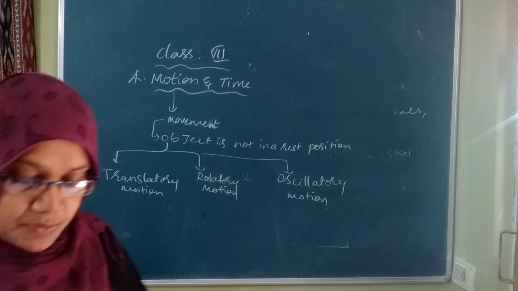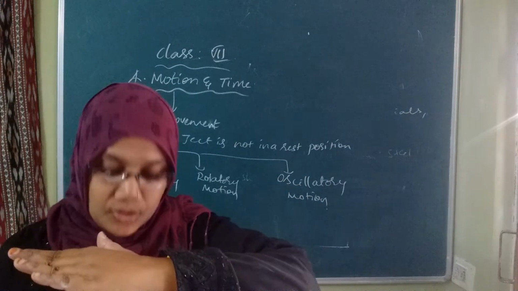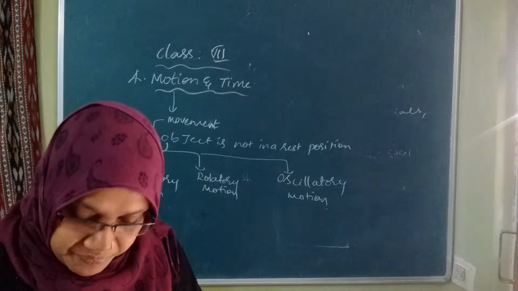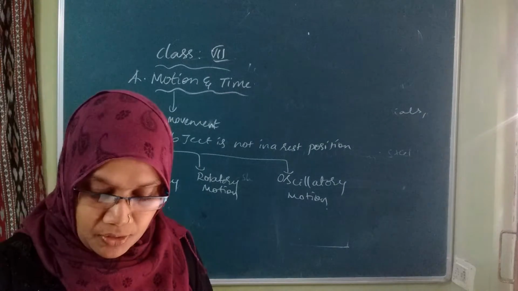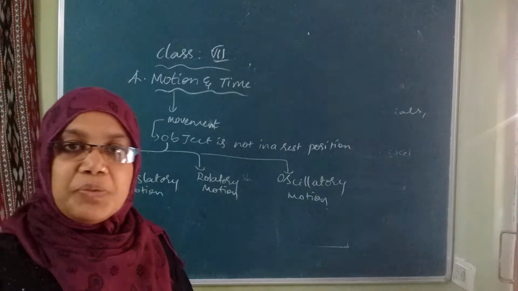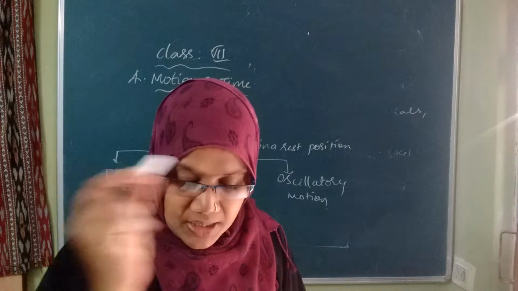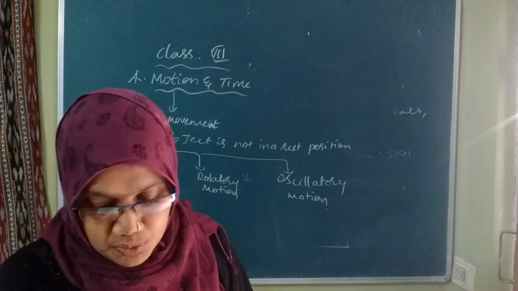Translatory motion means running along a straight road. It means moving the body in the direction of motion. The moving body, the object, moves along a straight road in a direction, and that is known as translatory motion.